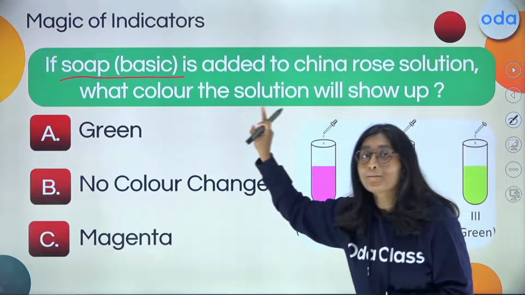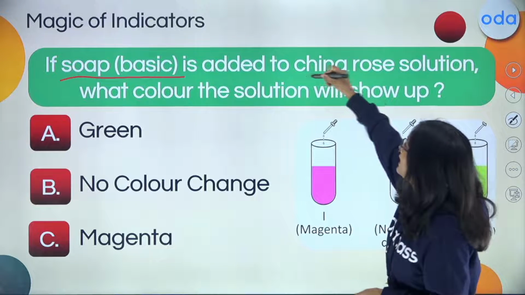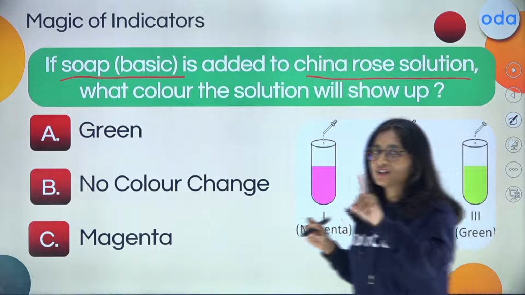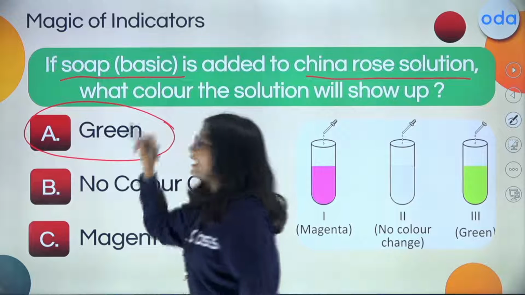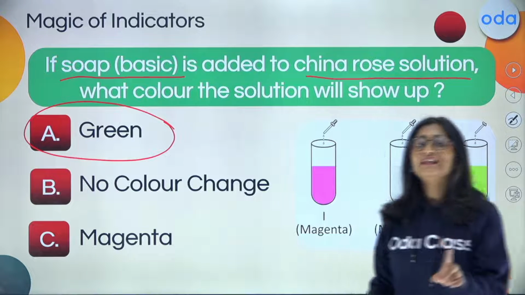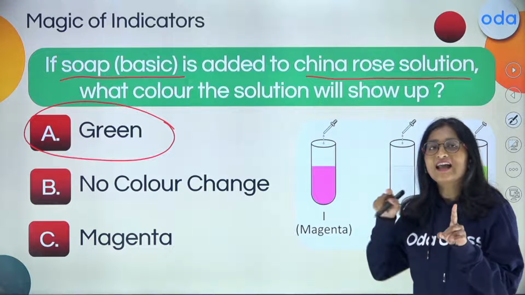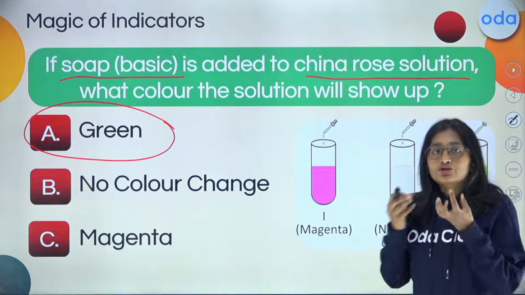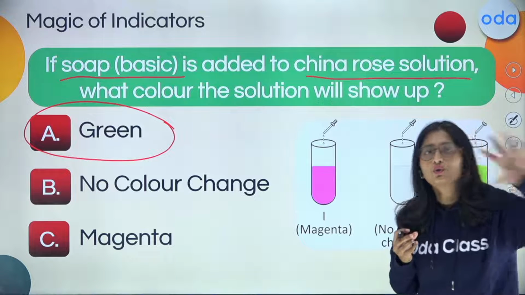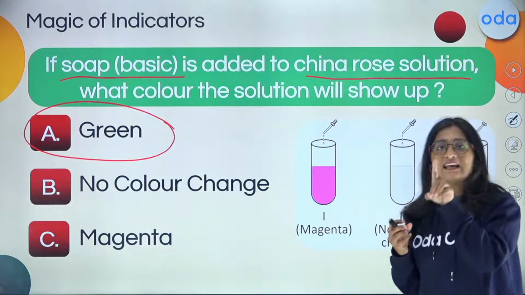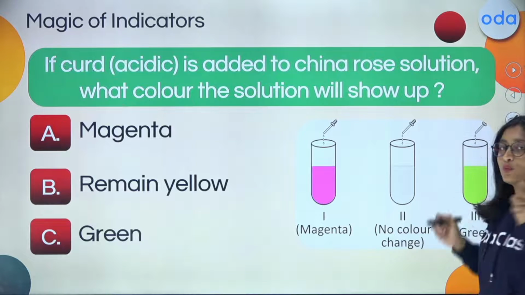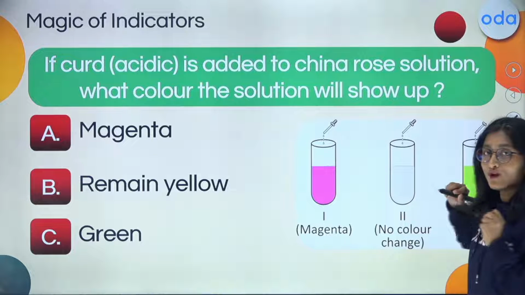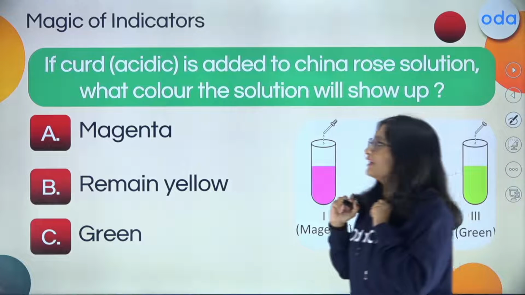Focus, it is the basic and China rose solution. That is going to show up green in color. So when a basic solution is added to the China rose solution, it is going to show you green in color, and that will indicate that soap is basic in nature.